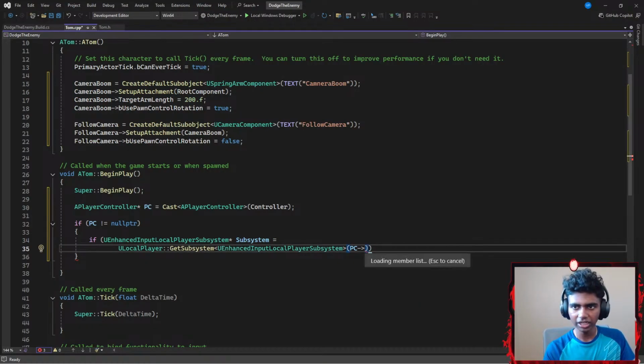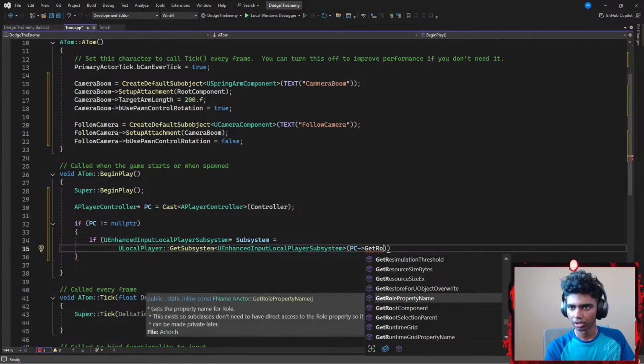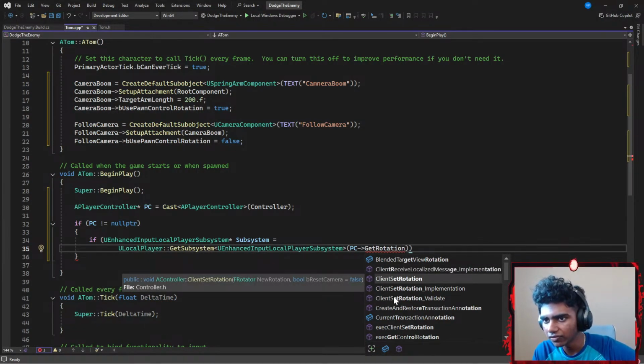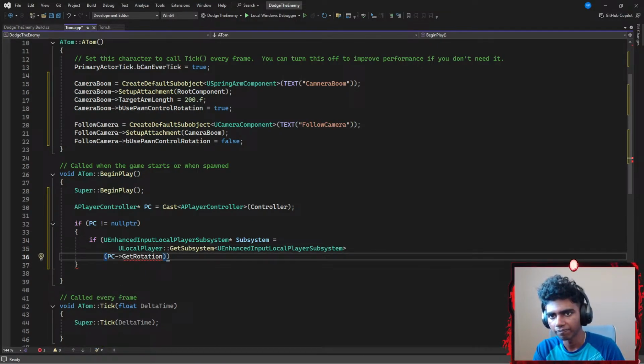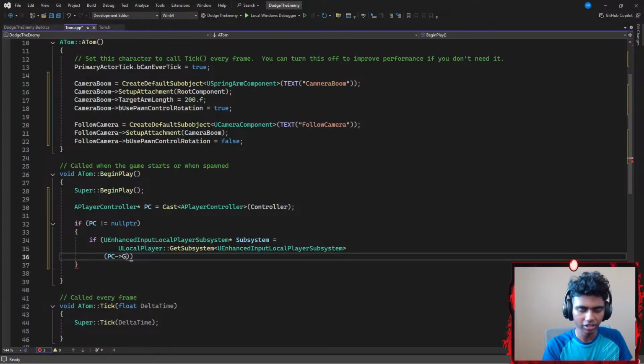Let's delete that and go into lessons. I'm going to go with something like get rotation. I'm positive it's rotation, not client rotation. Player controller gets control rotation. Let's think. Or, I think it's like get local player. Let's go with something like get local player. There we go. So I'm going to get my local player and use this function.